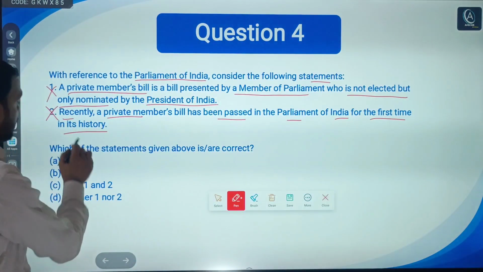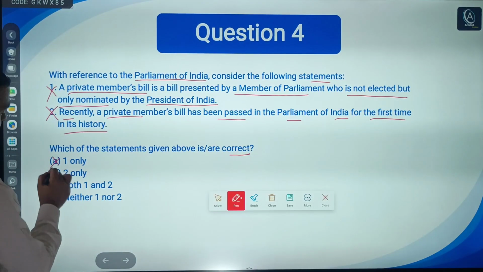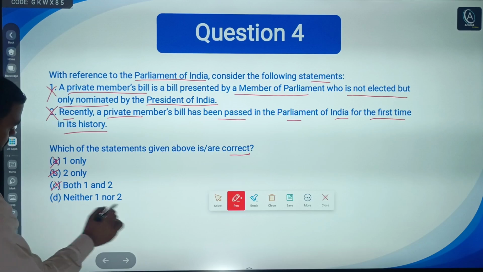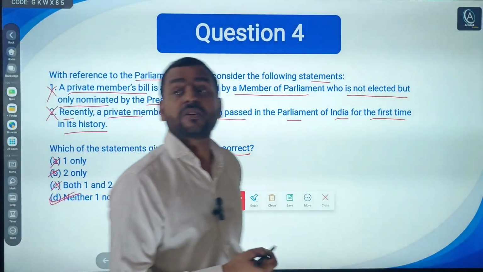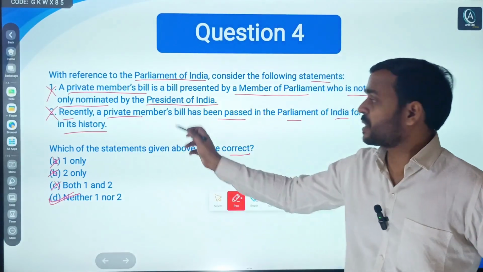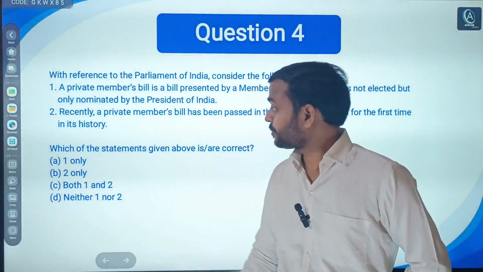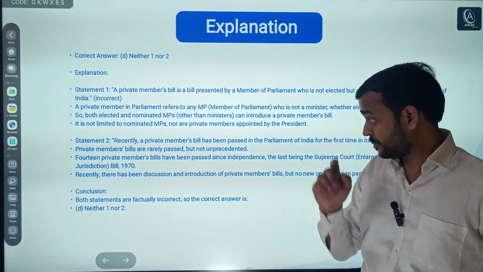Both statements are incorrect. A says 1 only, B says 2 only, C says 1 and 2, D says neither 1 nor 2. So D is the right answer, as both statements are incorrect. Here is the explanation; I have already explained it.